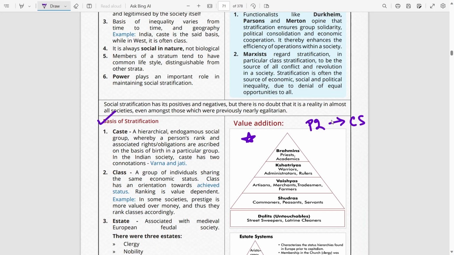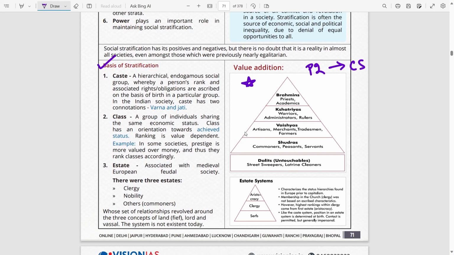The examiner will only appreciate it. Now, one point of addition I would like to make in this answer, or in this material given, is that the basis of stratification here is only given on the basis of caste, class, and estate. Apart from this, stratification can also be biological, say on the basis of age or gender. So we can have biological stratification, caste or social stratification, economic or class stratification, and political or estate stratification. So do remember all these four types, and it would help bring a lot of different dimensions in your answer.